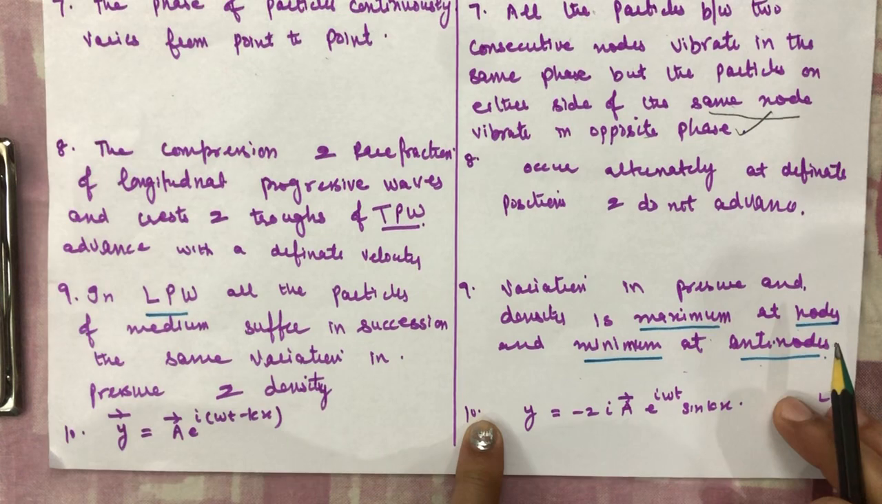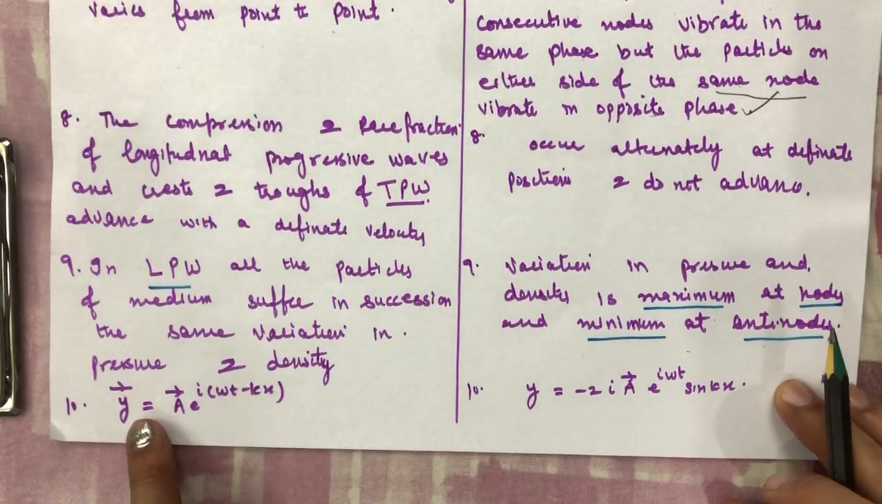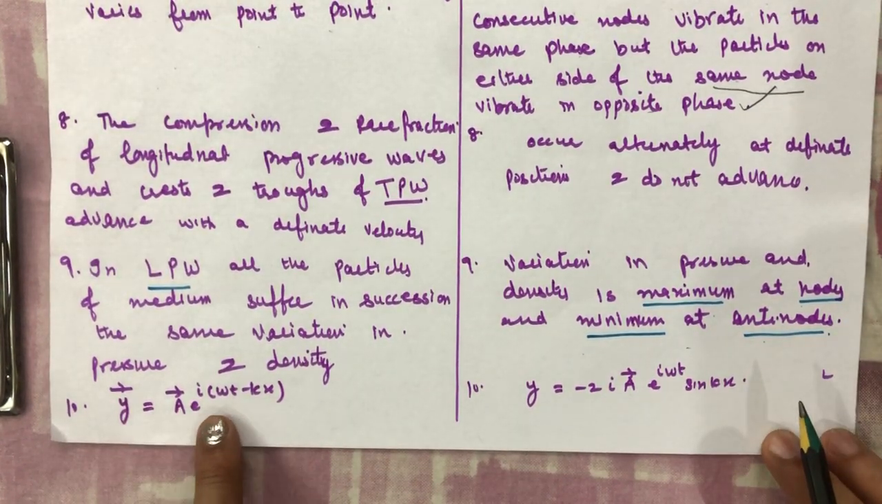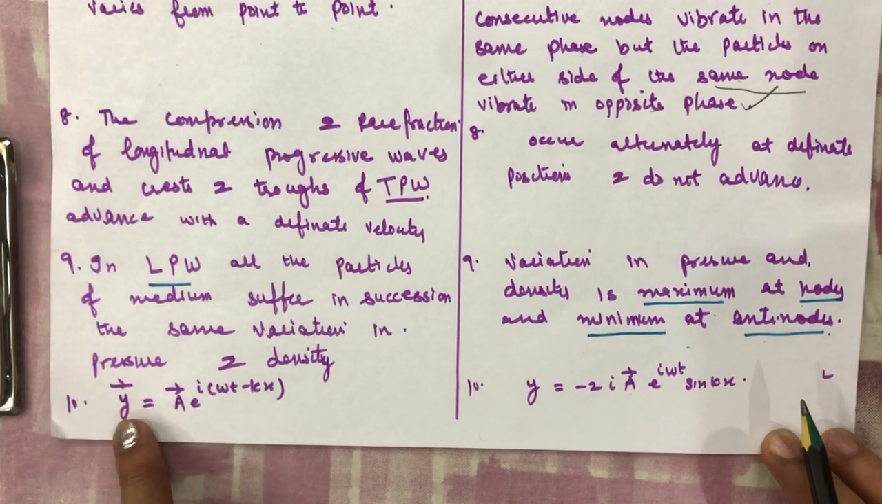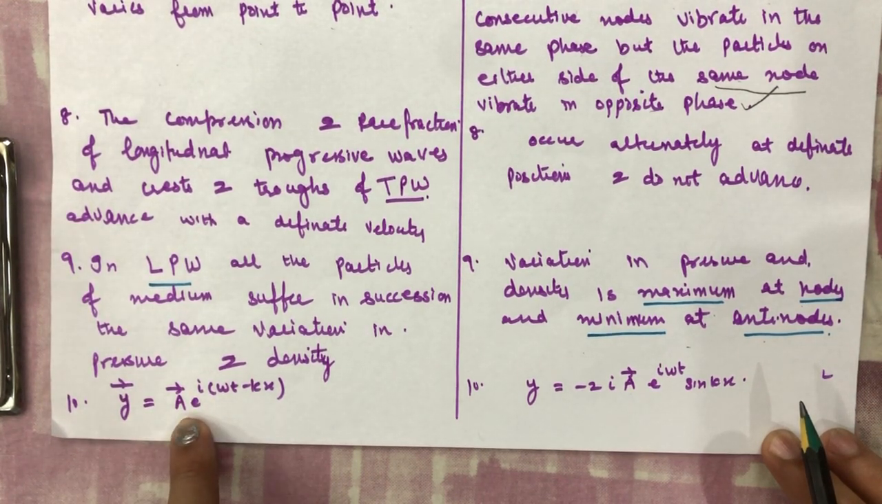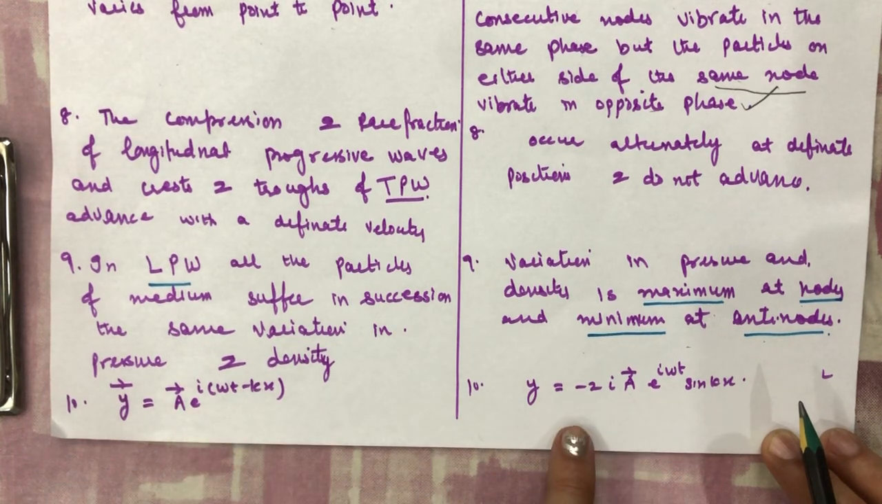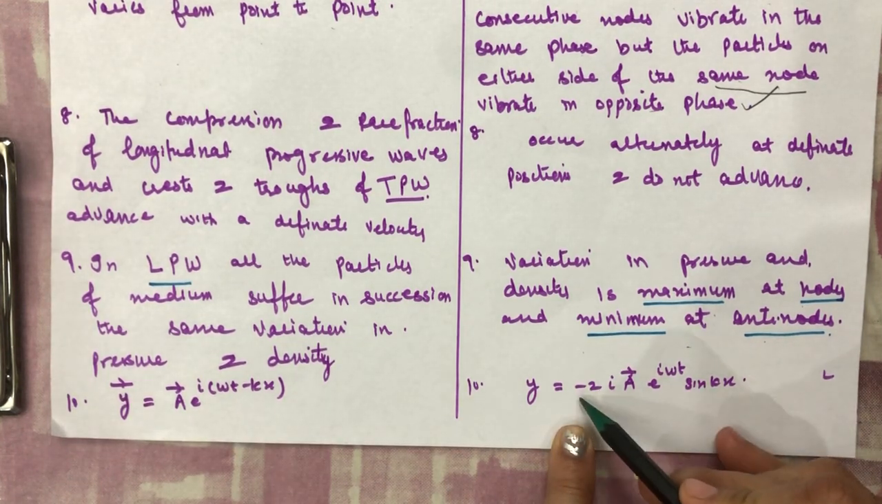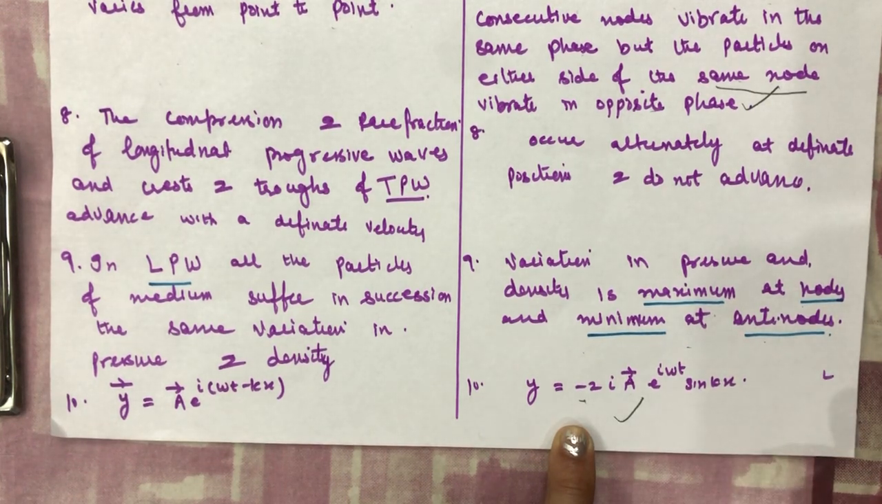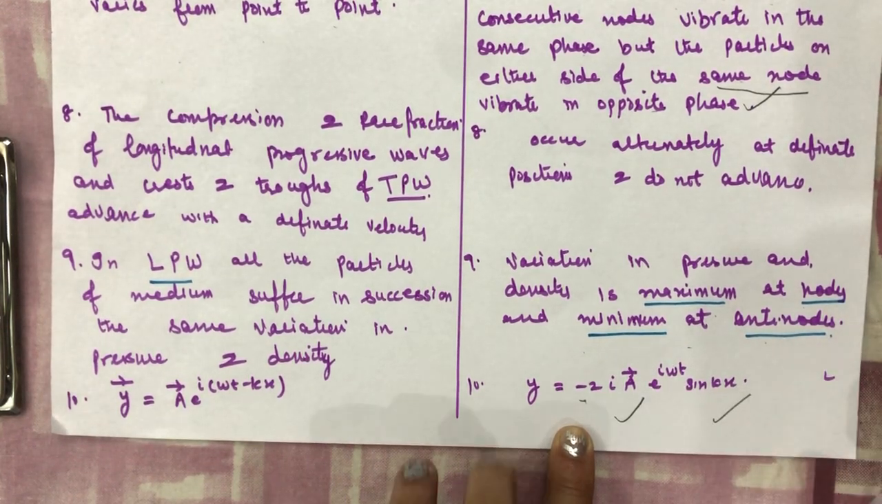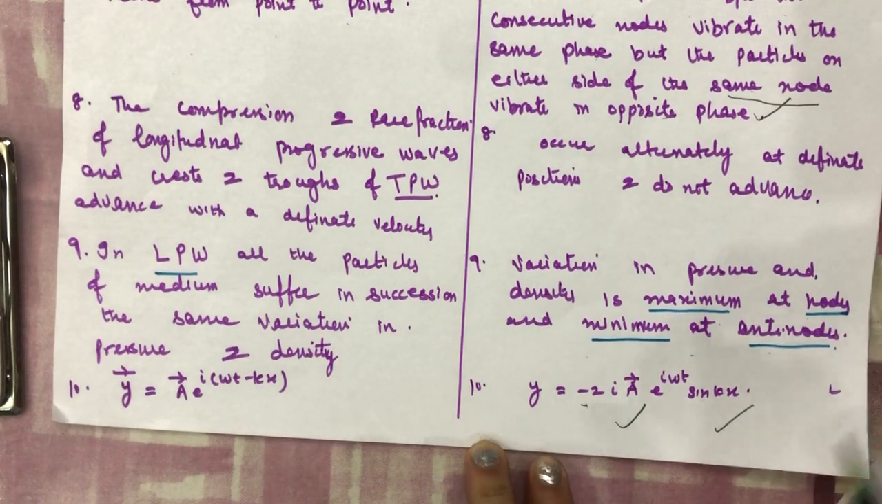Then we know y is equal to a e raised to i(omega t minus kx). This is the wave equation for a transverse progressive wave, which we have derived, and this is for a stationary wave. Sometimes there will be a plus sign also, depending on which y1 and y2 we are taking. So this is all about the difference. Thank you very much.